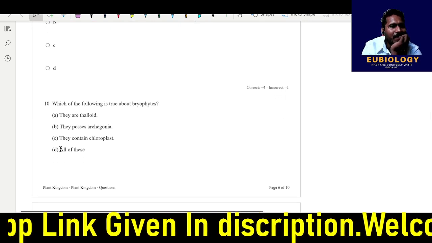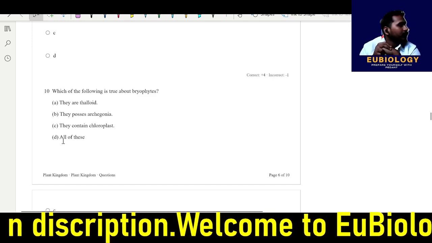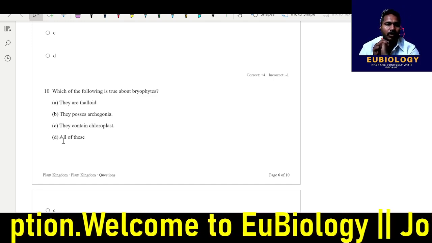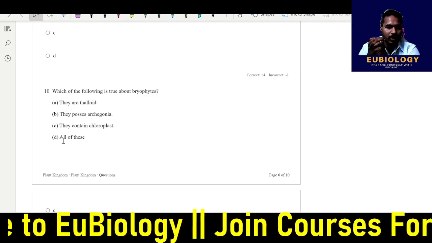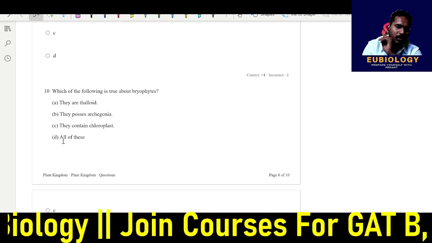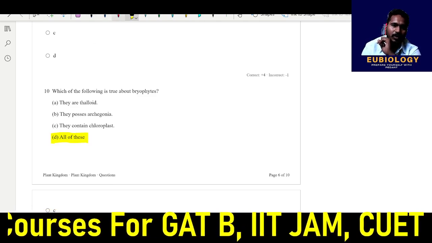Now we will move to the 10th question. Which of the following is true about the bryophyte? They are thalloid. This is correct. They possess archegonia. Correct. They contain chloroplast. So these are all correct answers. So your answer is all of these.